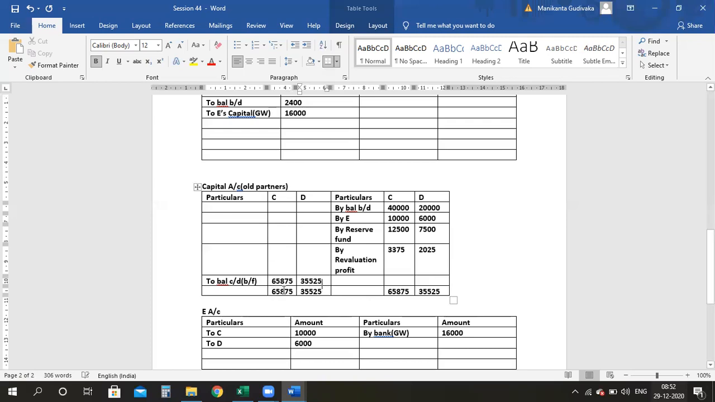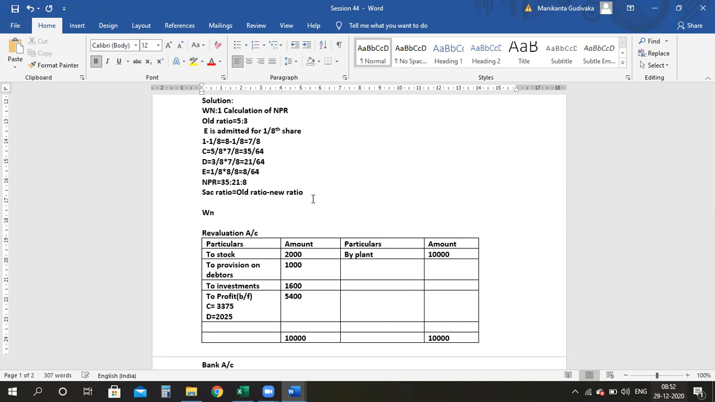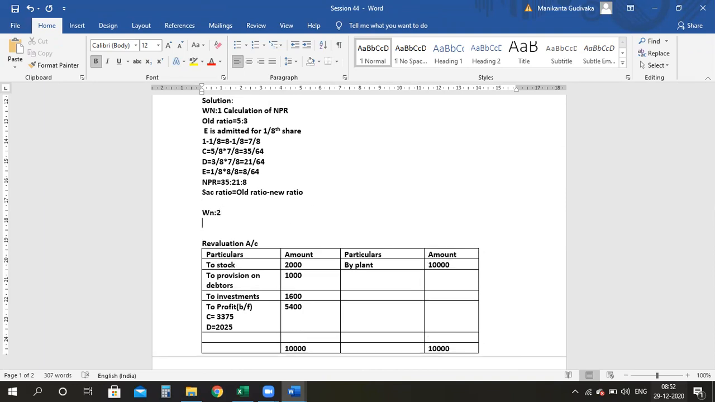Now, after getting this, you have to calculate how much is the amount which has to be brought in by E as capital. So working note number 2. It says you need to take the combined capital of C and D. Please add those two numbers, ma'am: 65,875 plus 35,525. Combined capitals of C and D after all the adjustments is equal to how much, ma'am?